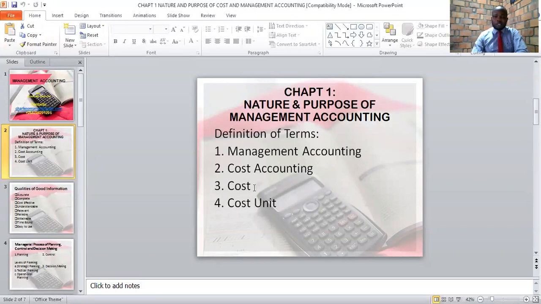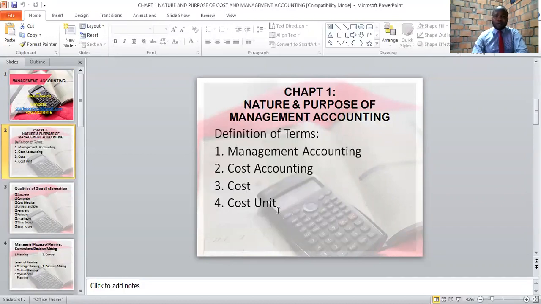The third definition is cost. Cost is the summation of expenditure incurred in order to make a product or to offer a service. When we add up all costs or all expenses incurred in order to make a product or to offer a service, that is what we call a cost. Now, in order to sell a product, we'll need to add some profit markup to the cost that we have incurred to give us the price. That is why it's important to know the cost of a product, because the price at which you sell the product depends on the cost that was incurred to make it.